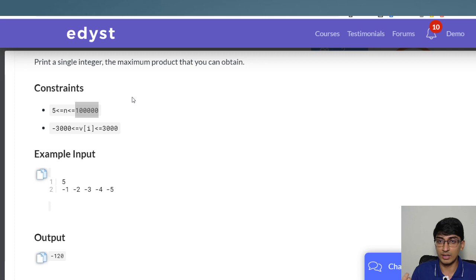I can probably do an order n approach. N square I cannot do anything, but order n approach is fine for me within this. So in some case, if I can get this 10 raised to 5, in 10 raised to 5 I can't generate all the possibilities, because that will be way beyond 10 raised to 5. I can go through this entire array once, right, or twice, right?